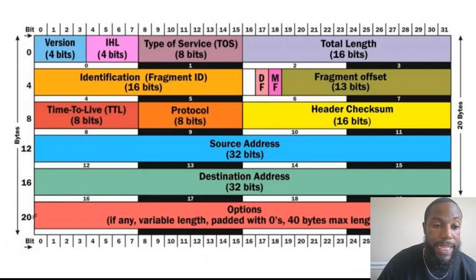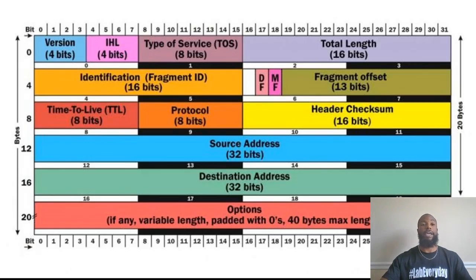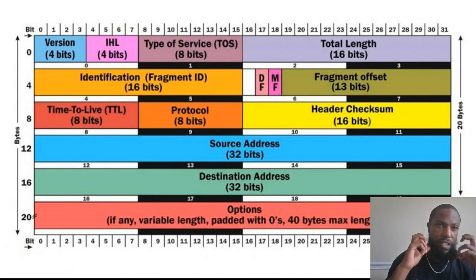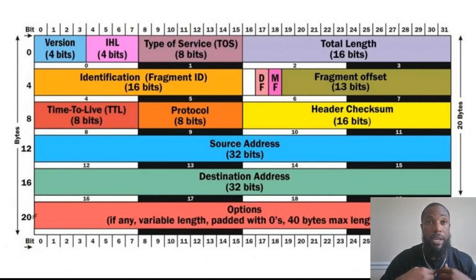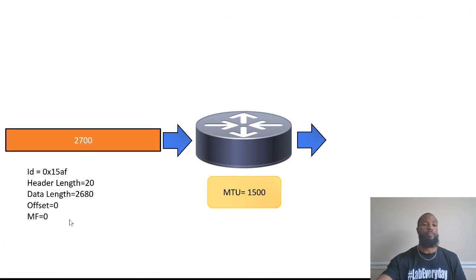Now, let me go back. I forgot to tell y'all. The ID just lets y'all know where it came from. So it's like when I'm sending an envelope, it's my name on it, right? The address will be the source address, and then the destination address. But the identification, the source address is gonna let you know it came from me, but it's kind of like that's my name on it. So I'm shipping it, and you're like, oh, this came from Network Bro. Right? That's the ID. These are just arbitrary numbers. Don't get too hung up on it. It ain't gonna always look like that, with a 0x and stuff like that.